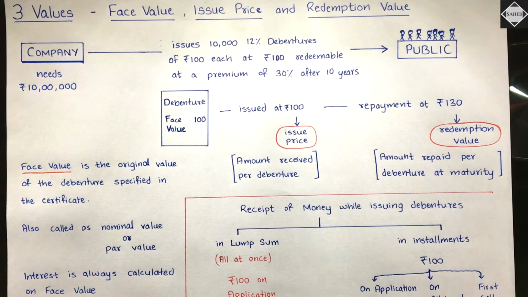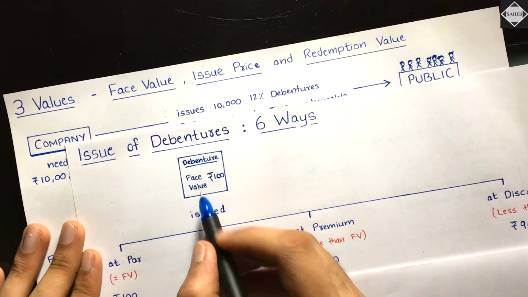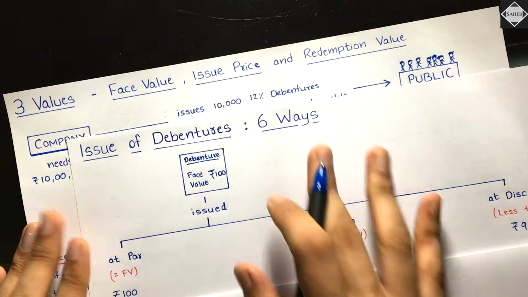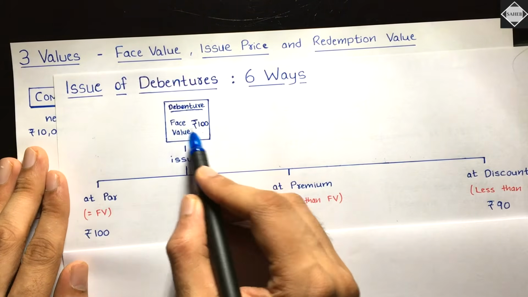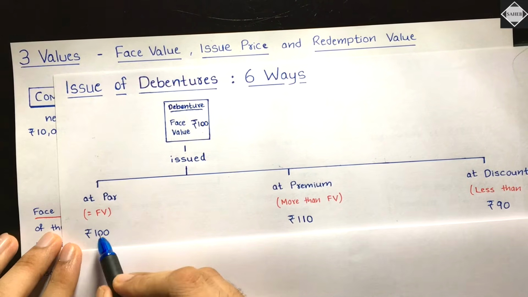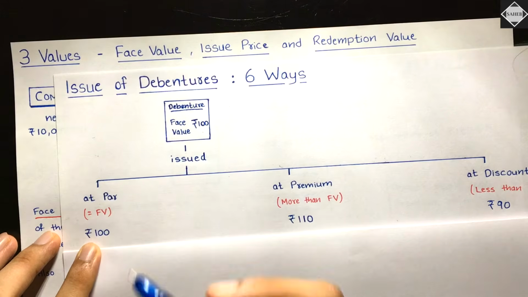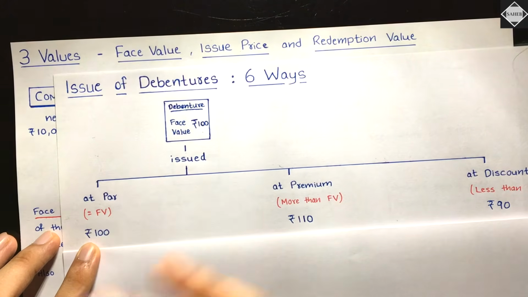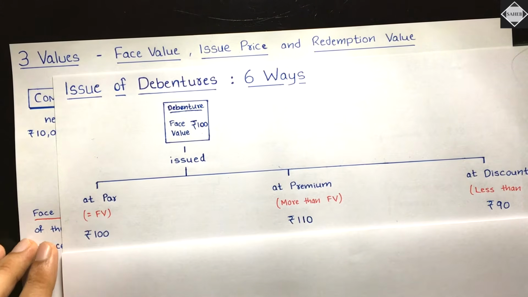Debentures can be issued in 6 different ways. Let's just say the debenture face value is rupees 100. Here also it was 100, so in this example also it's 100. If the debenture is issued equal to face value, at 100 only, then we say that the debenture is issued at par. It is equal with face value. Par means equal.